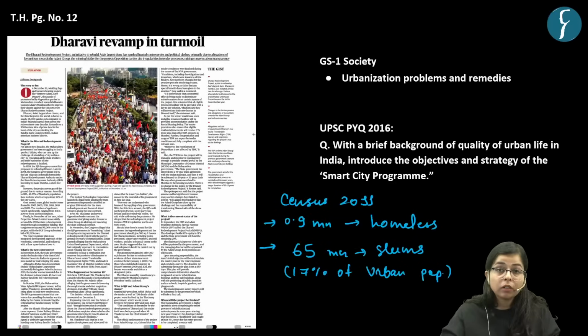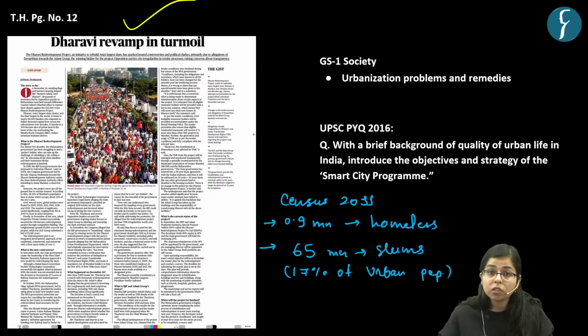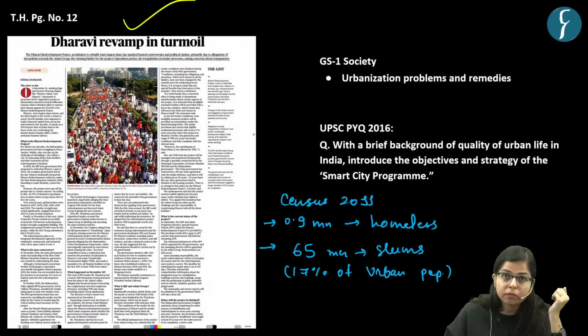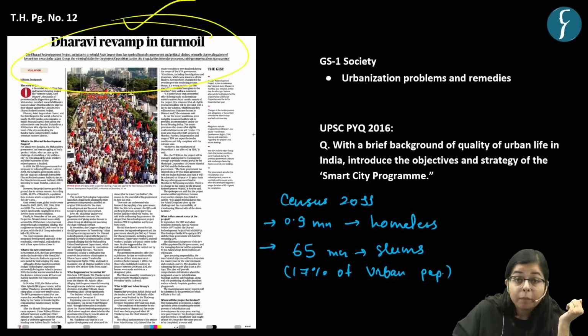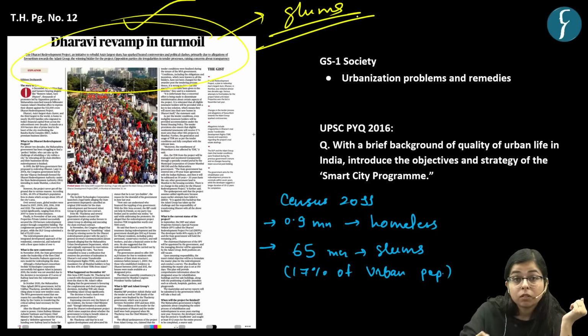Now let's move on to our second topic for the day, which is inspired by this news article which appeared on page number 12 of the Hindu. This news article is regarding Dharavi revamp in turmoil. This is regarding one of the largest slums of the world, which is Dharavi, right? The context of this news article may not be that important for us, but